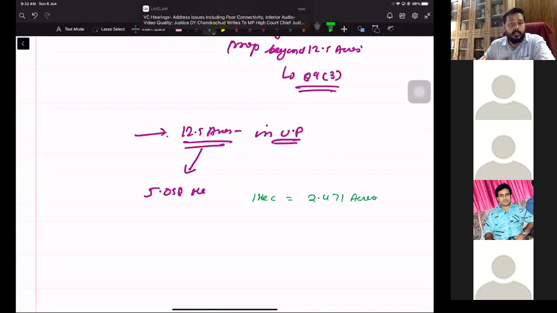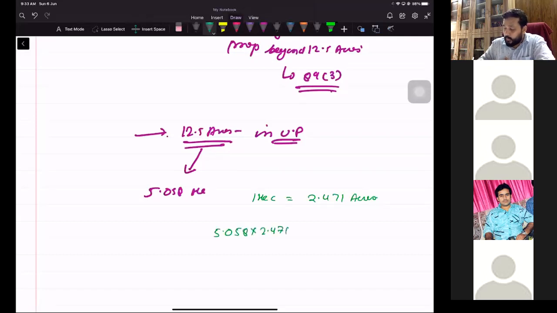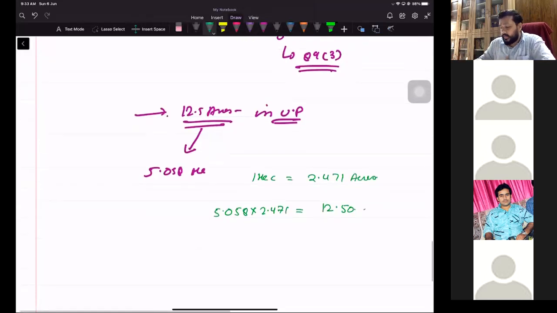So 5.058 into 2.471 results in 12.49 something, approximately 12.50. It turns into 12.50 acres, and that's why I'm using the word acres.